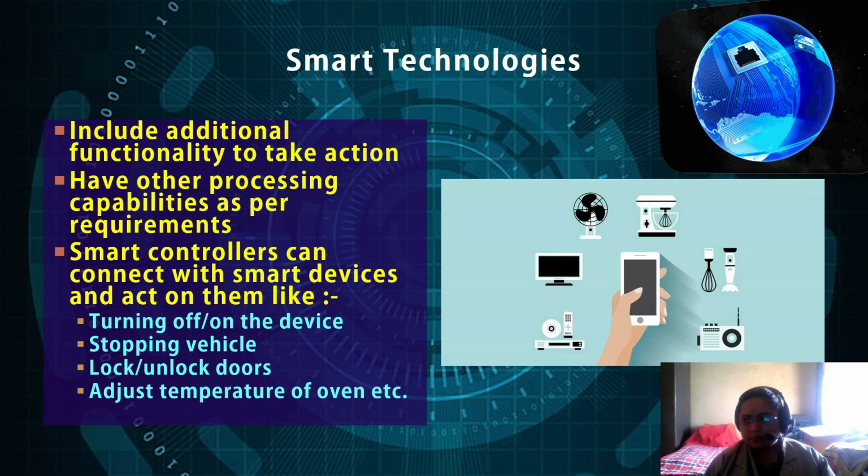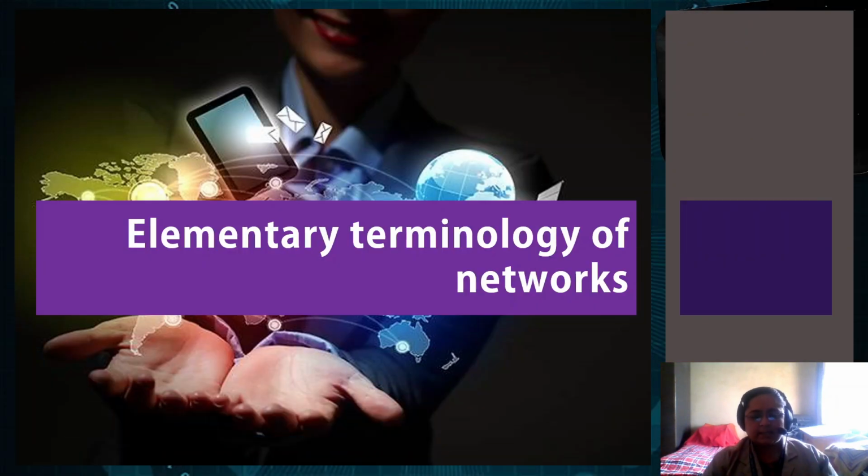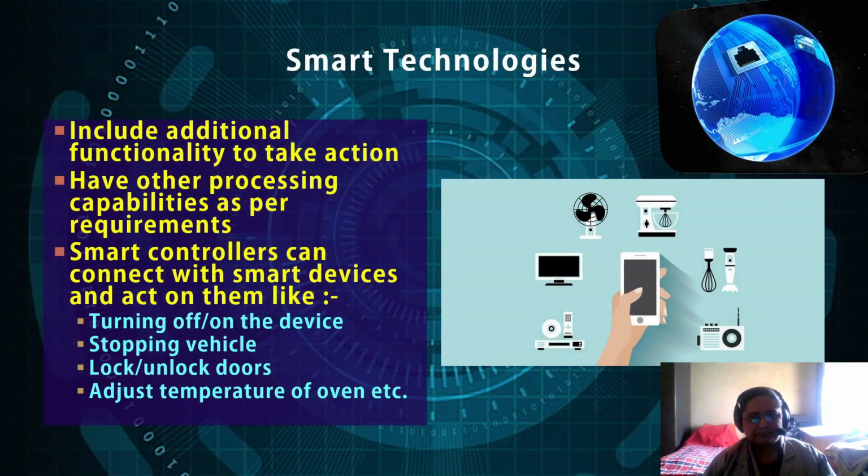The temperature of the oven, or even the temperature of the room, can be adjusted. Lights could be dimmed or brightened accordingly. These are certain things which we saw today, that is cloud computing and Internet of Things, which are the latest technologies.